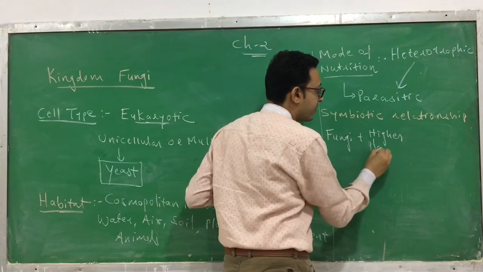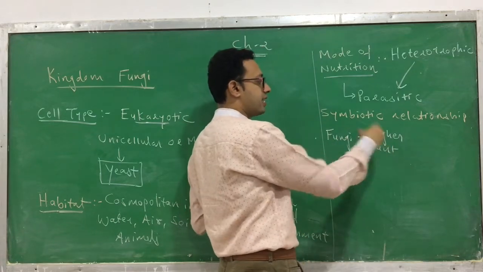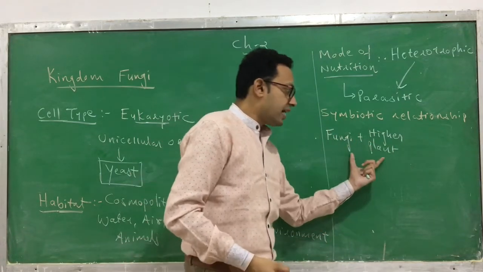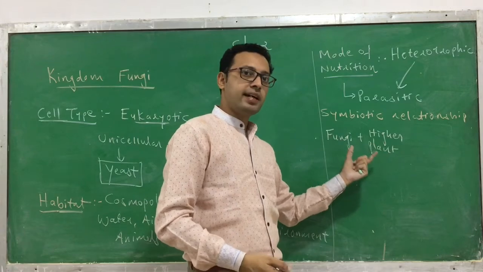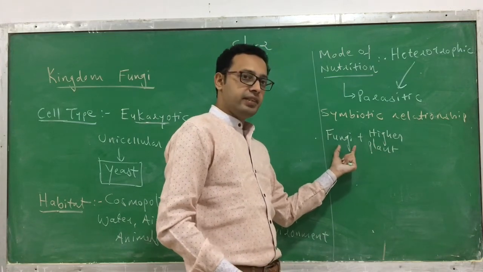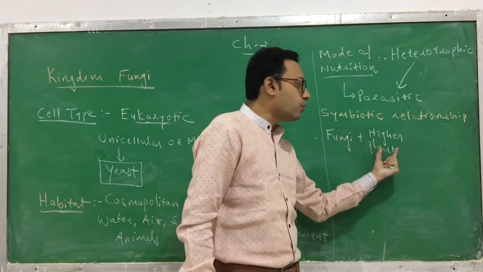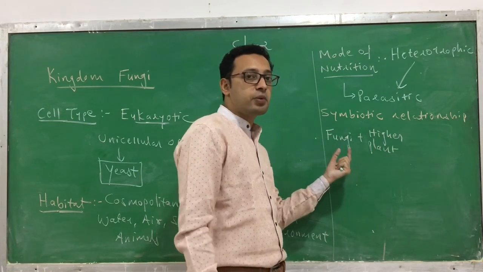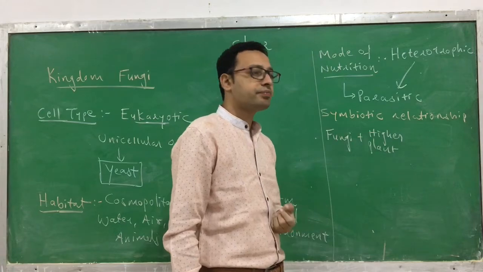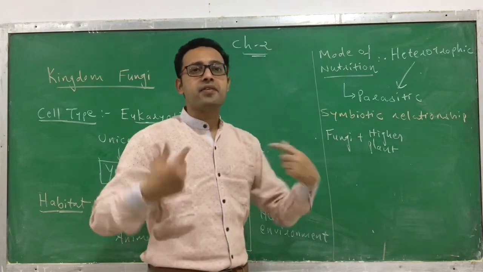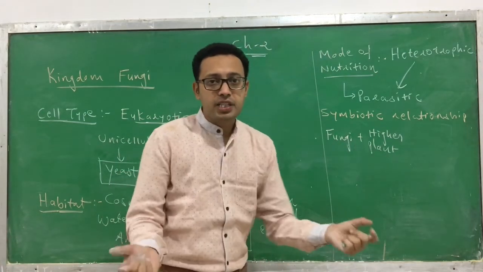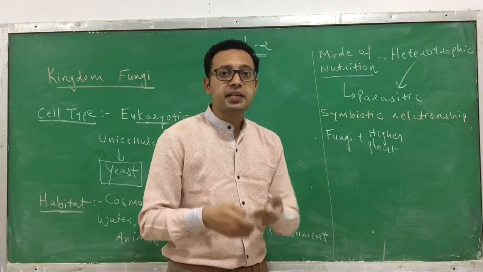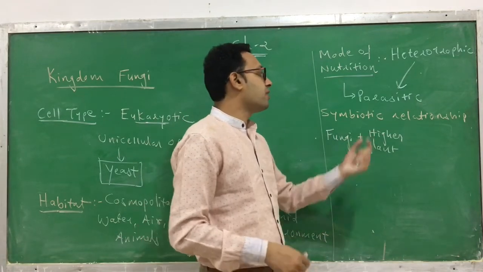These are two different species: one is fungi and the second is a higher plant. When both are living together, the fungi provide minerals to the higher plant, and the higher plant provides ready-made food to the fungi. This kind of relationship is called a symbiotic relationship.